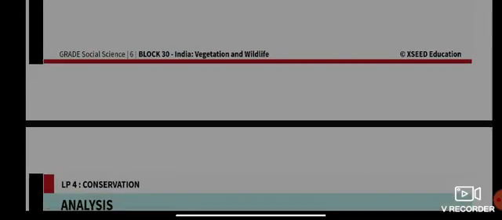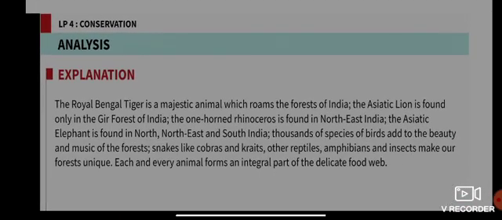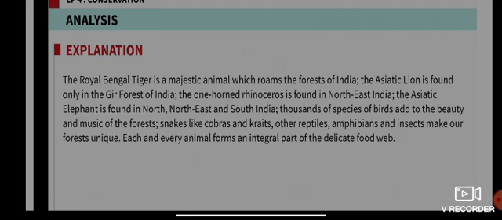Okay, so see, the Royal Bengal tiger is considered a majestic animal which roams the forests of India. Also the Asiatic lion that is found in the Gir forest of Gujarat. Those are also very important, and also the one-horned rhino that is found in northeast India, especially in Assam.